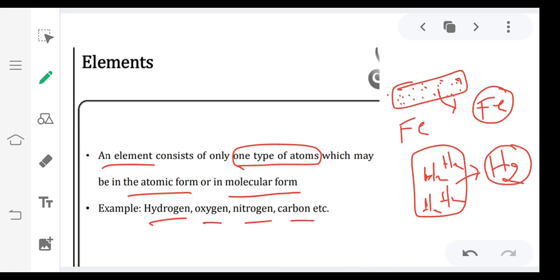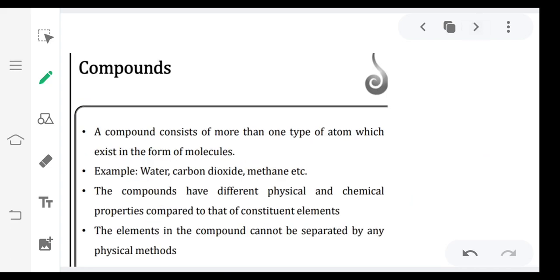There are many elements in our periodic table. All the periodic table elements are examples for this. Next, what are compounds? Compounds consist of more than one type of atom, which exist in the form of molecules. So a compound contains more than one kind of atoms.